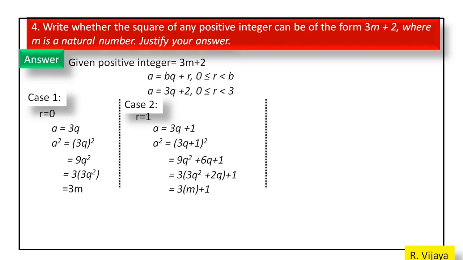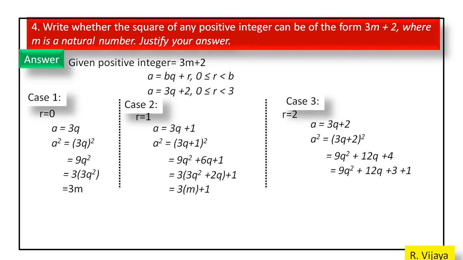Next we see the third case, that is r is equal to 2. So a is equal to 3q plus 2. By taking square on both sides, we get 9q square plus 12q plus 4. This 4 can be split into 3 plus 1. In the first three terms, we can take 3 as common.